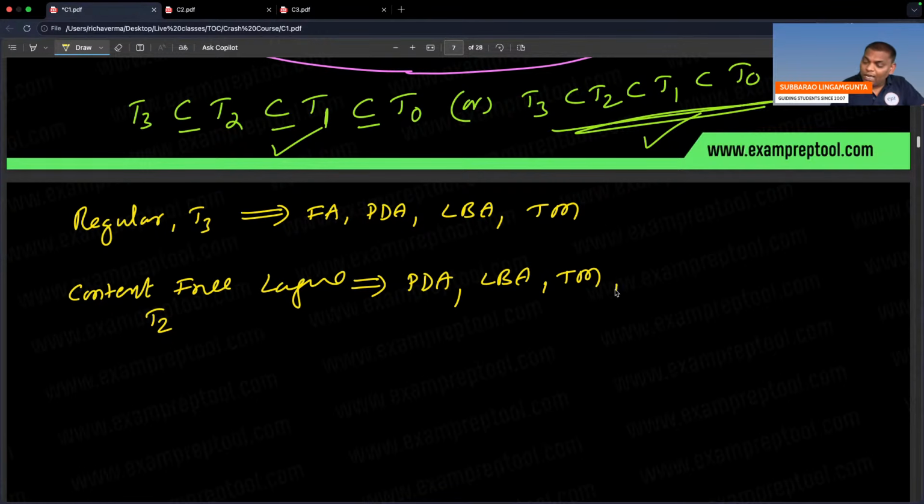Remember, context-free language cannot be accepted by finite automata because it is a smaller machine. A smaller machine cannot accept bigger languages. Context-free language is bigger, so it will not be accepted by finite automata. Context-free language is accepted by PDA. Bigger machines can also accept, smaller cannot.